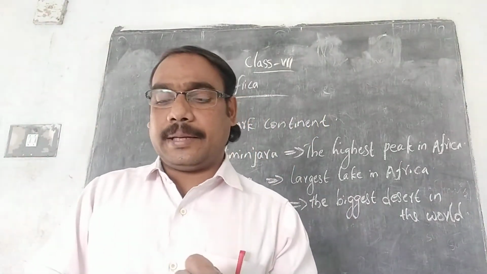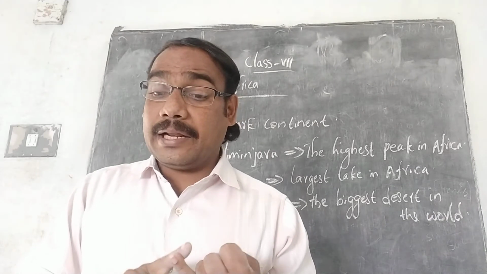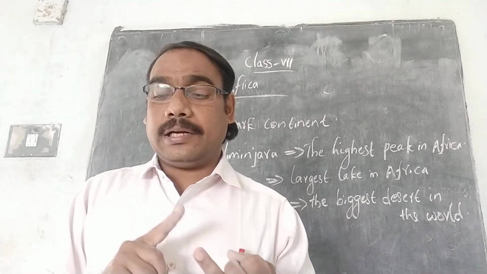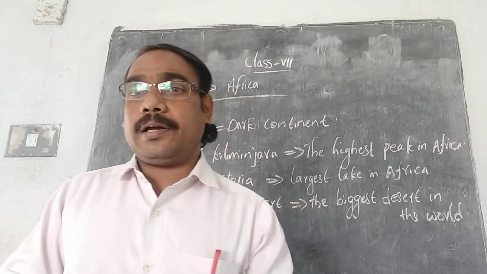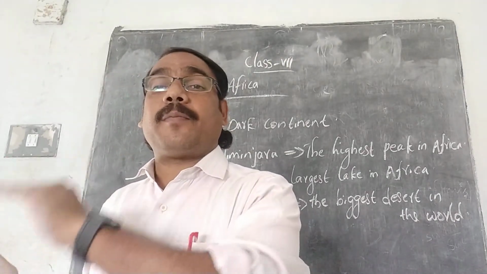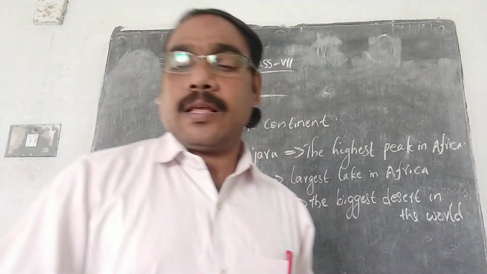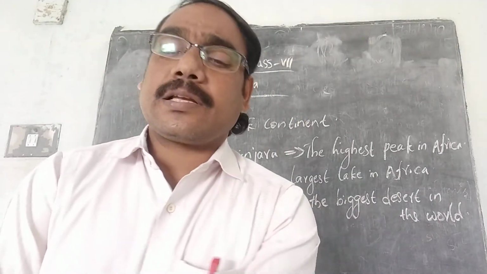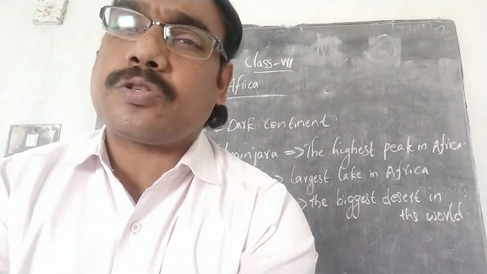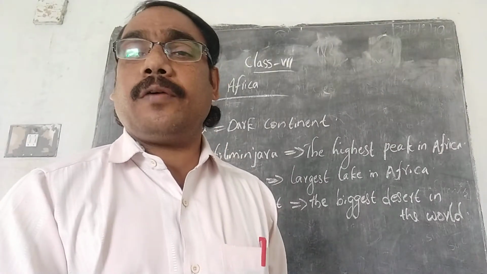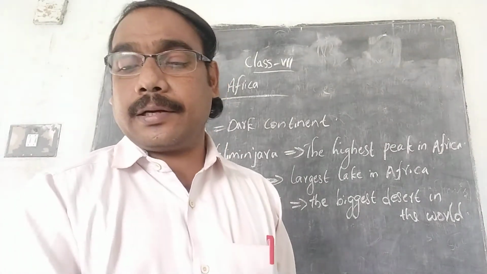Not only African timber, but also minerals like gold, diamonds and copper, all of these they exported from Africa to Europe, to their countries. In such a way, this continent Africa was totally under the control of the European countries.